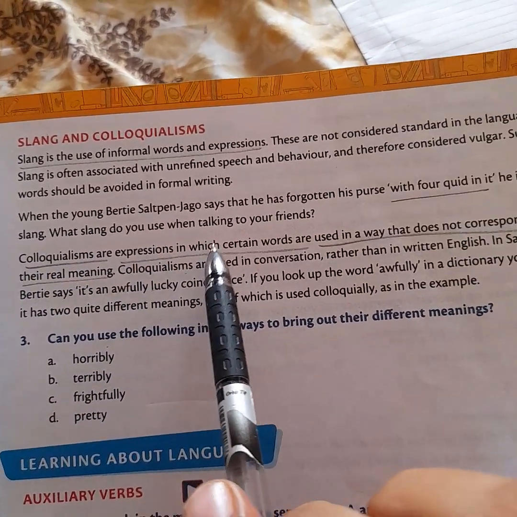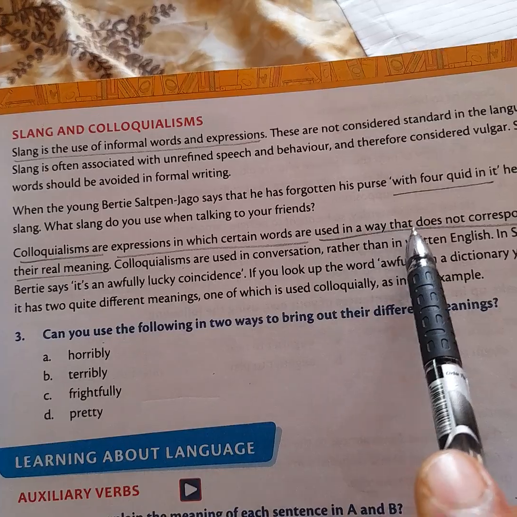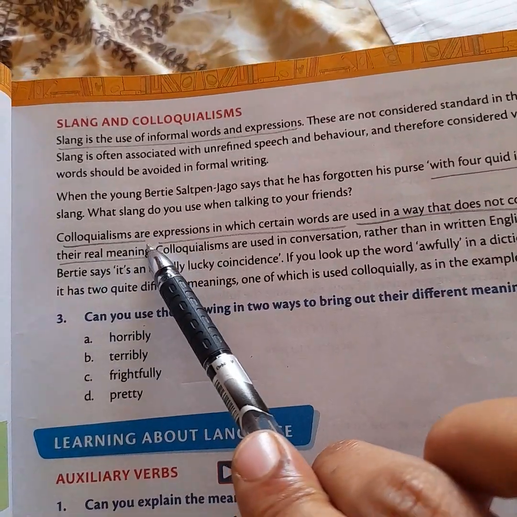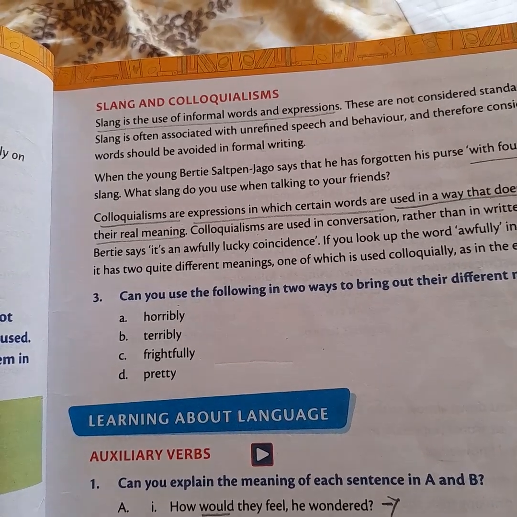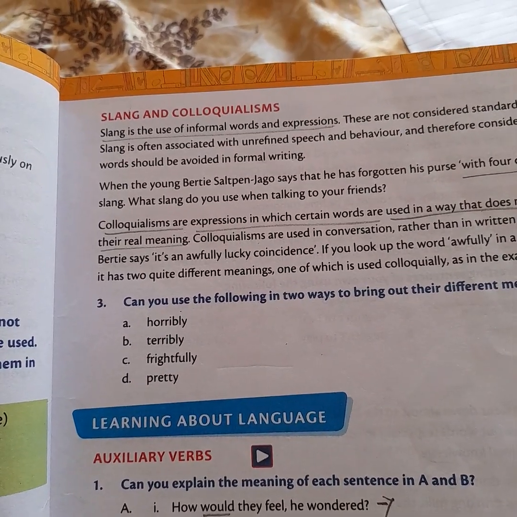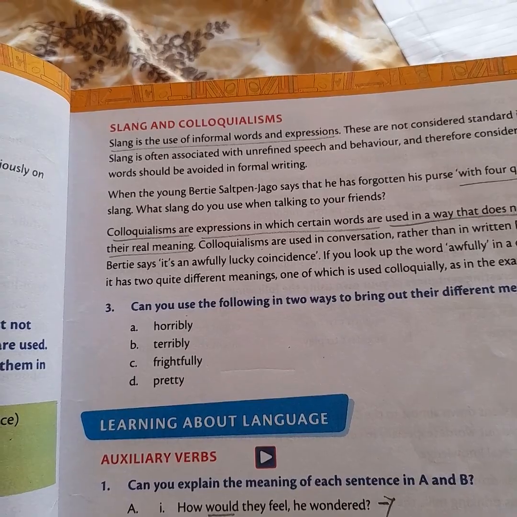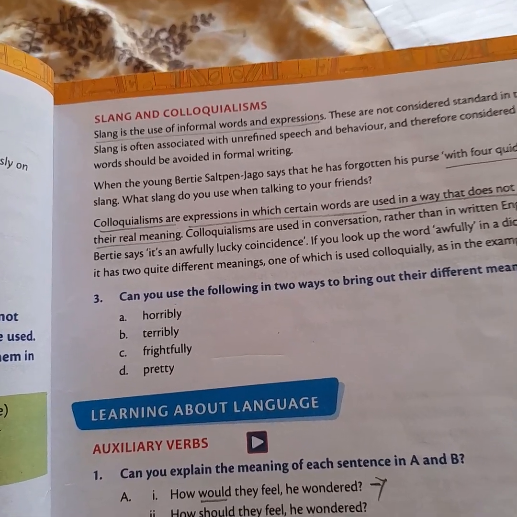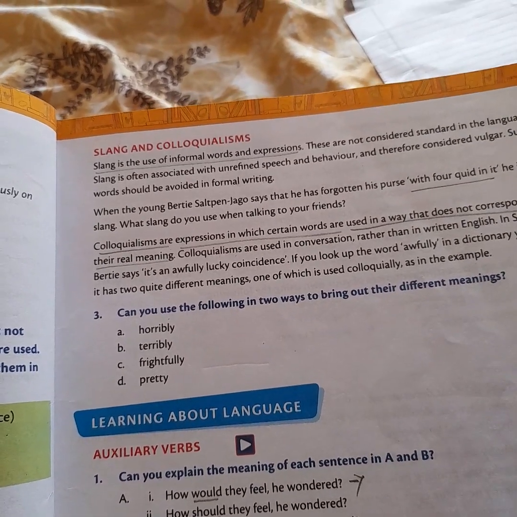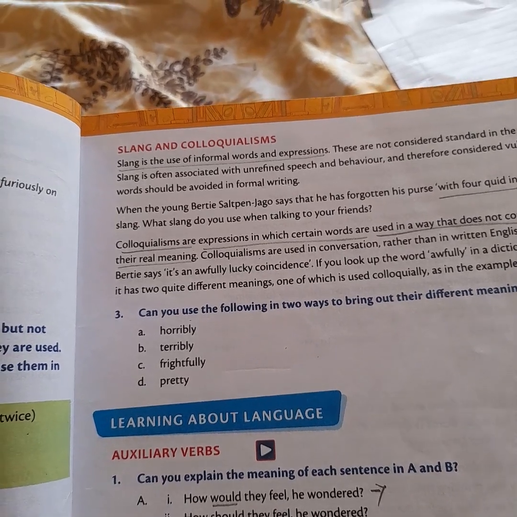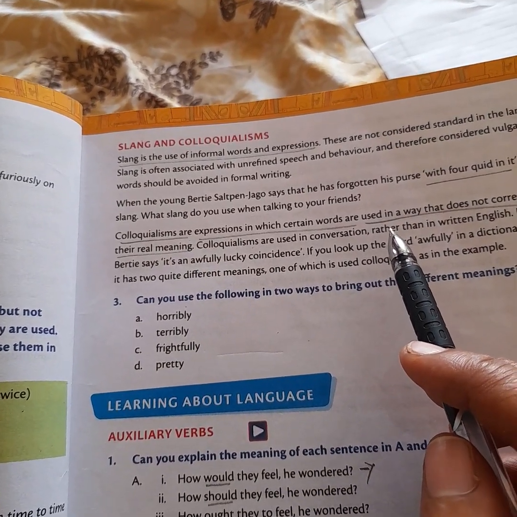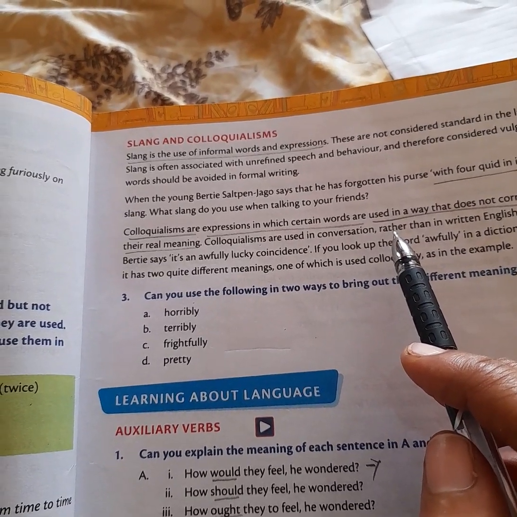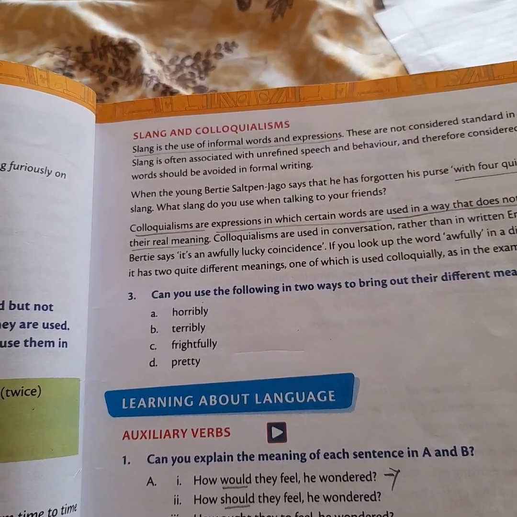Colloquialism is an expression in which certain words are used in a way that does not correspond to their real meaning, because certain words can have a double meaning in a context. For example, I am telling you, my baby is the apple of my eye. What does it mean? Does the baby have an apple in his eye? No, it doesn't mean that. It means my baby is so precious to me.